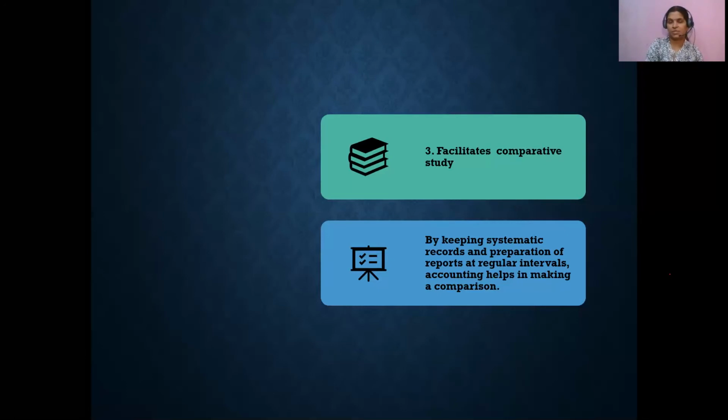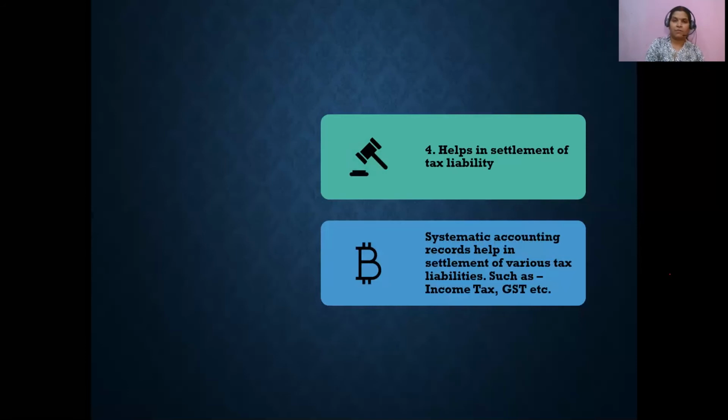Here you compare your own performance, your own profit, with your competitors in the segment. The next advantage of accounting is that it helps in assessment and settlement of tax liabilities. We all know that whenever an organization earns profit, or at the individual level if people earn income beyond a certain level, you need to be a responsible citizen and pay taxes.